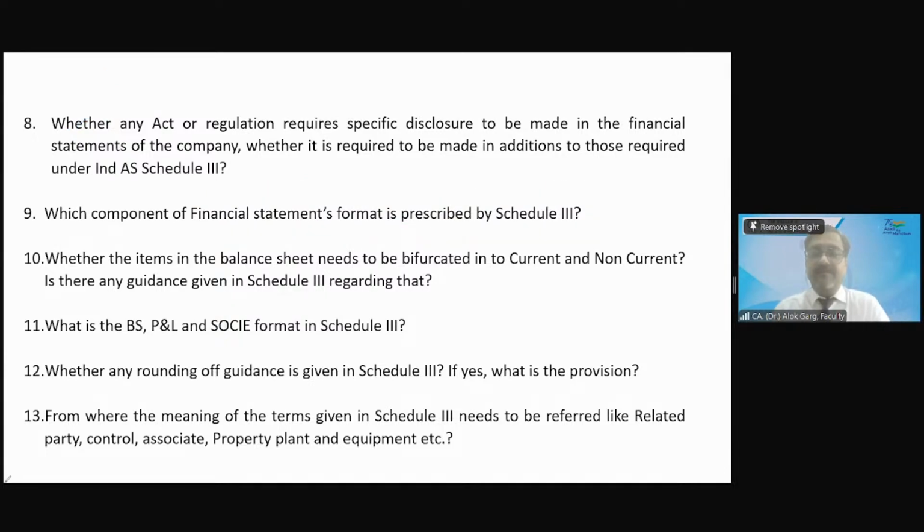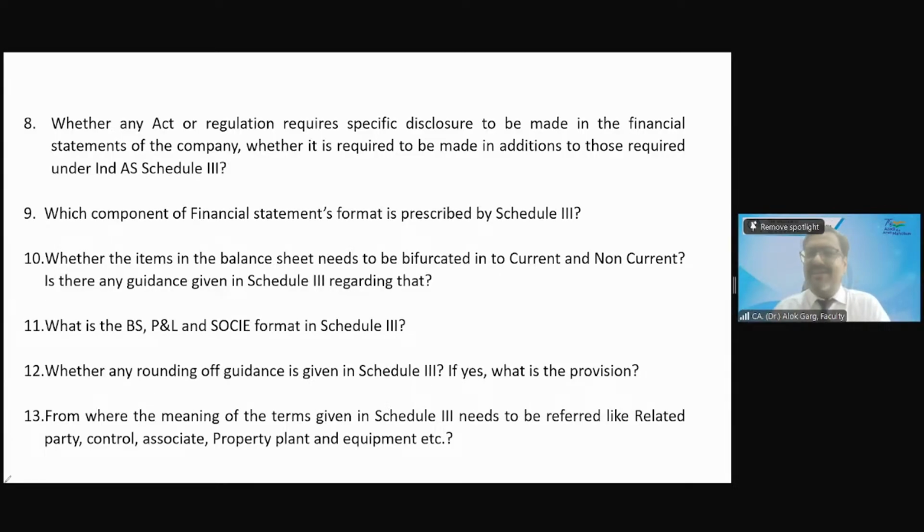Then statement of changes in equity. Statement of changes in equity format is also given in Schedule 3. Then statement of cash flow. No, a statement of cash flow format is not given in Schedule 3. It says that you need to refer to Ind AS 7 for the purpose of guidance. Then notes to accounts, yes, for balance sheet, P&L and some other notes like debtor aging.